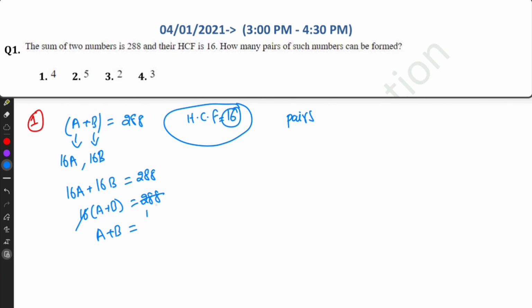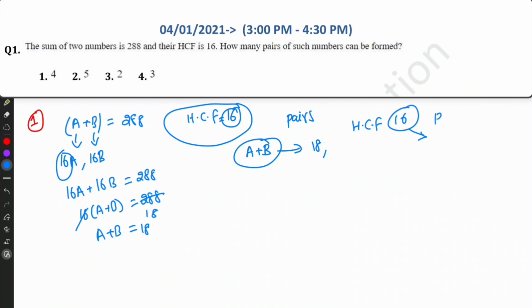16 ones are 16, 16 eights are 128, 18. So A plus B should be 18. And the HCF should be 16 only. So we know that the common factor is 16, so it should not be increased beyond 16. That means only prime numbers should be used.